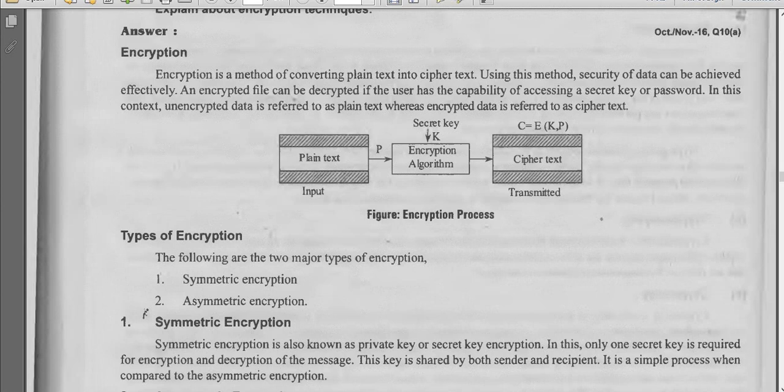So here, encryption is a method of converting plain text into ciphertext. Using this method, security of data can be achieved effectively. So what is the basic meaning of encryption? It is a method for converting normal text into encrypted text, that is also called ciphertext. An encrypted file can be decrypted if the user has the capability of accessing a secret key or password. In this context, unencrypted data is referred to as plain text and encrypted data is called ciphertext.